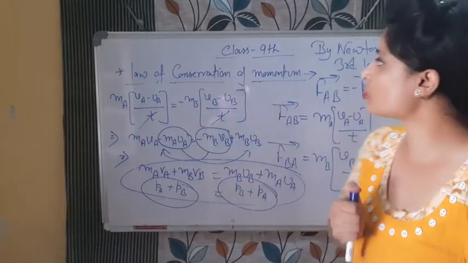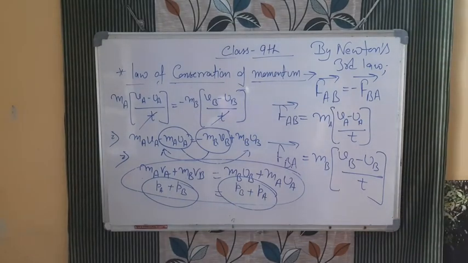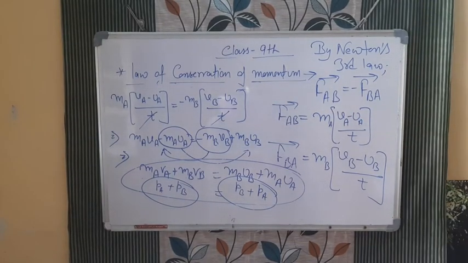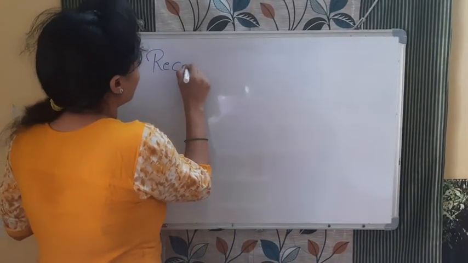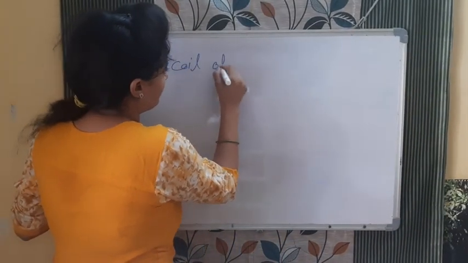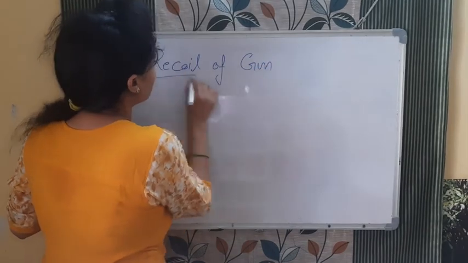So the next topic is what? Next topic is recoil velocity of gun, and we will solve some numericals. Okay, so next topic is recoil of gun. See, recoil of gun, or we can say recoiling velocity of gun.